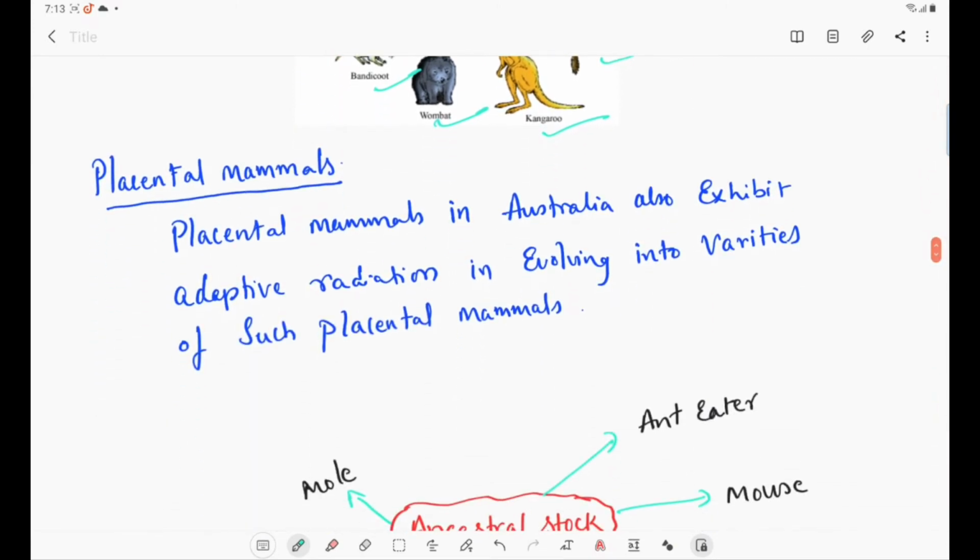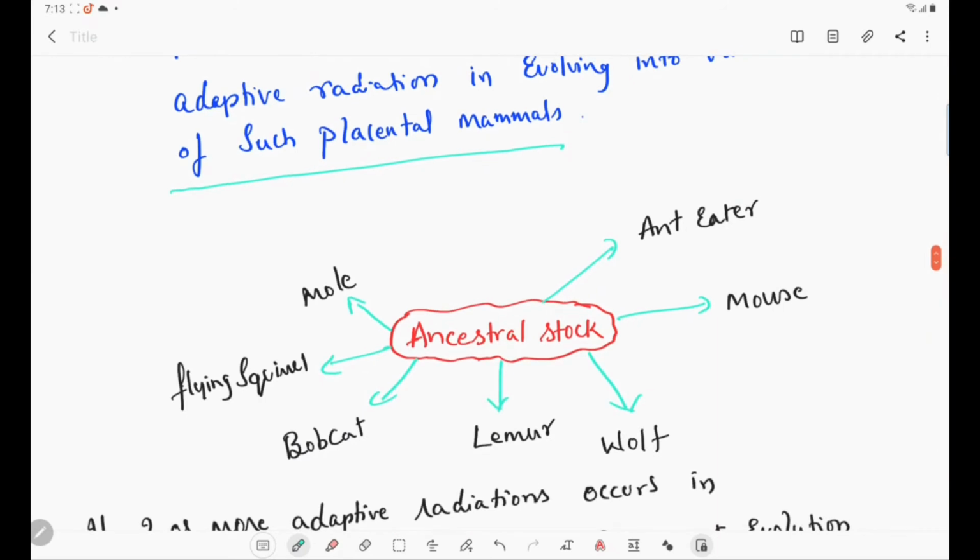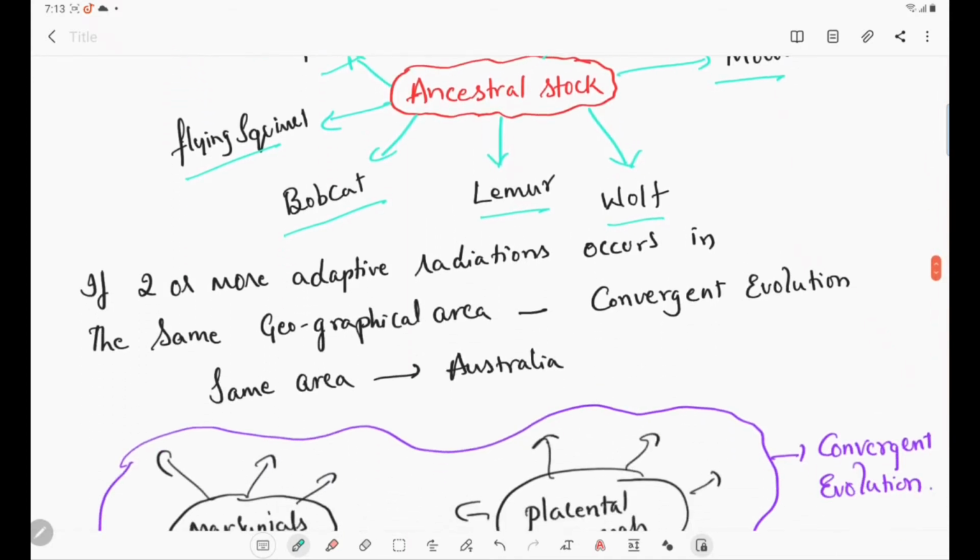Now, if you see the next one, placental mammals in Australia also exhibit adaptive radiation, evolving into a variety of placental mammals. If we see the ancestral stock, from a common ancestor they have evolved into anteater, mouse, wolf, lemur, bobcat, flying squirrel, and mole.